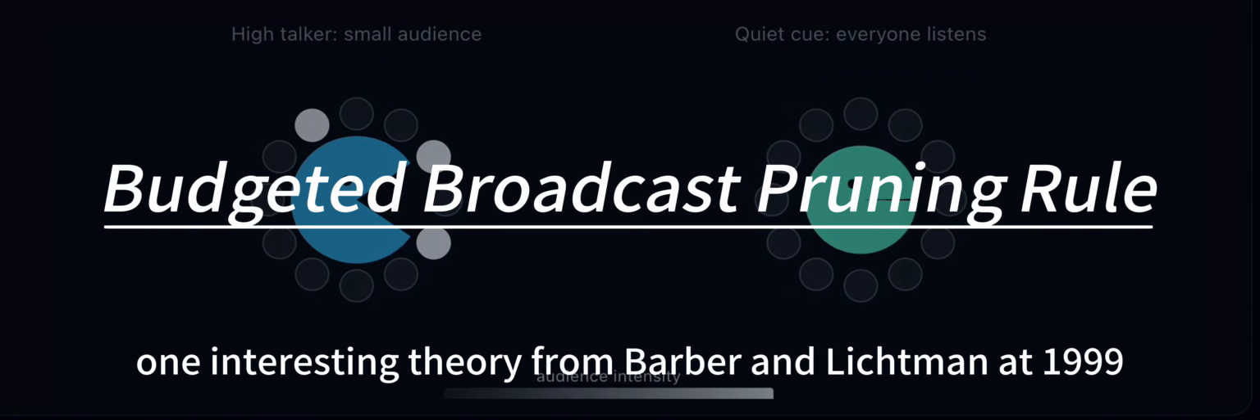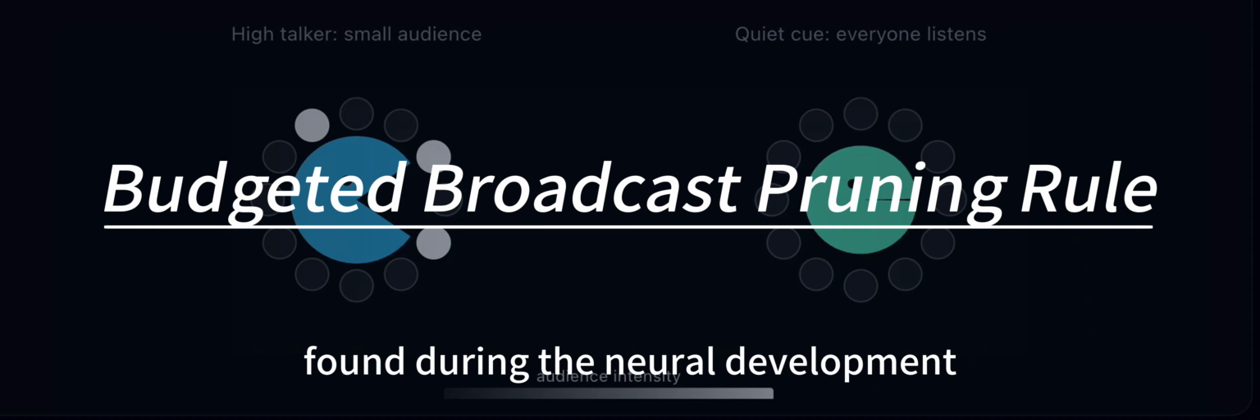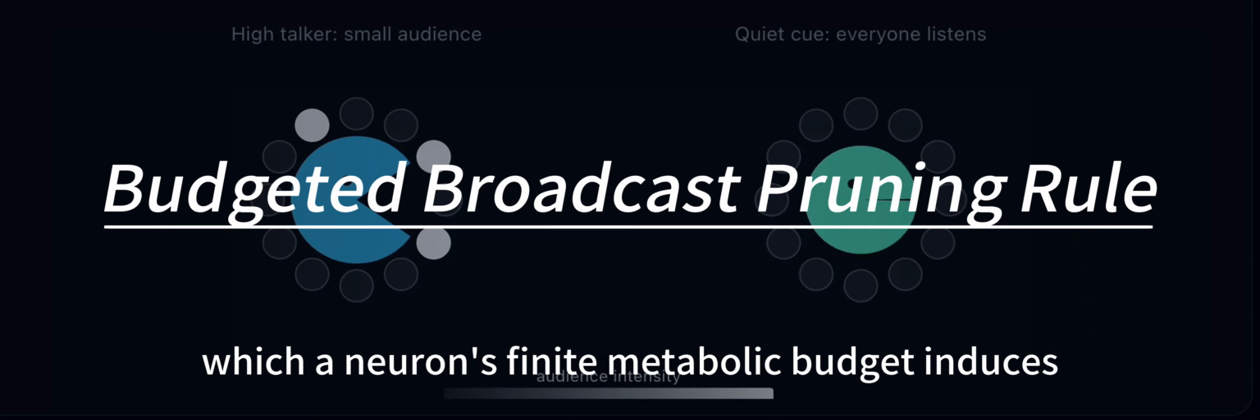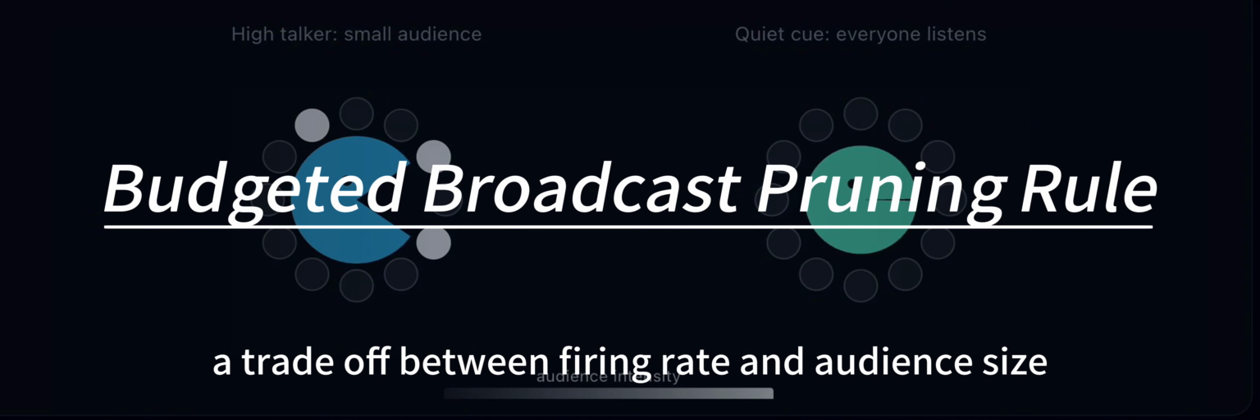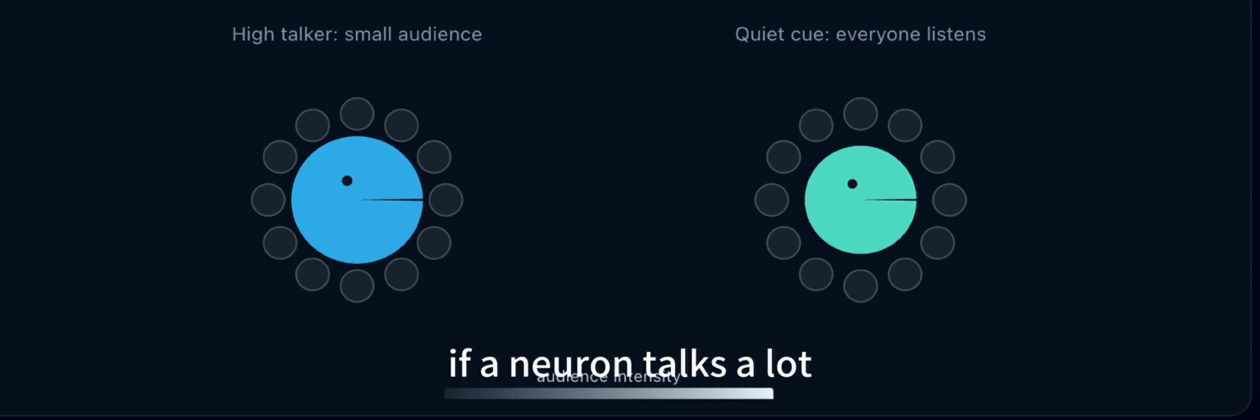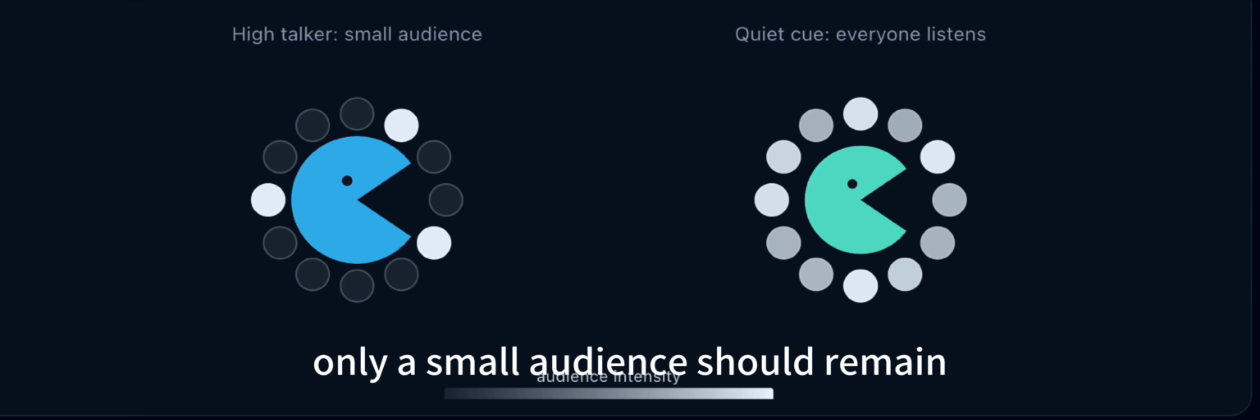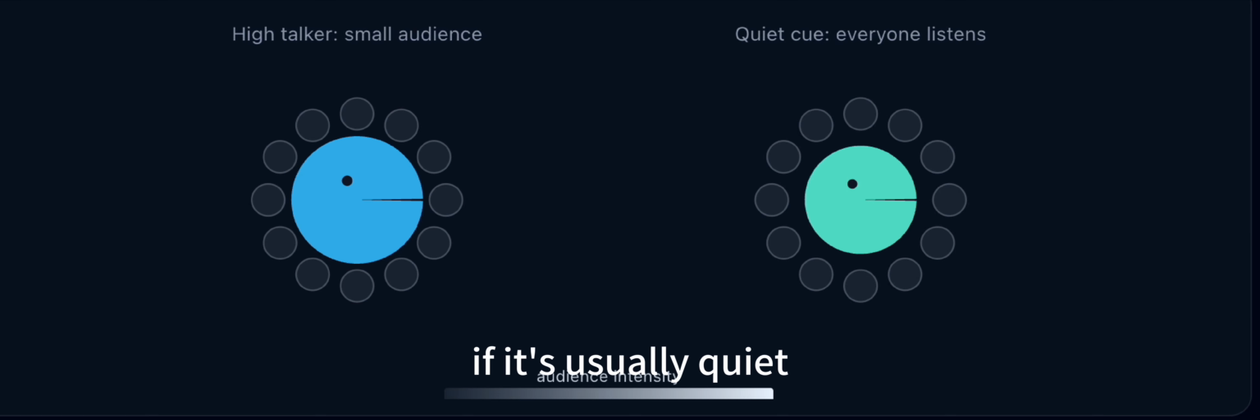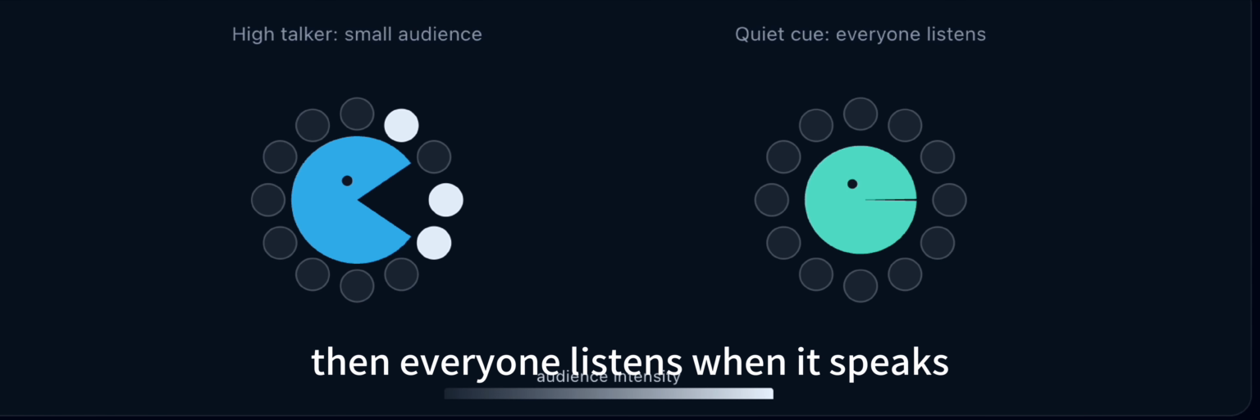robustness? One interesting theory from Barber and Lichtman in 1999 found that during neural development, a neuron's finite metabolic budget induces a trade-off between firing rate and audience size. If a neuron talks a lot, only a small audience should remain. If it's usually quiet, then everyone listens when it speaks.